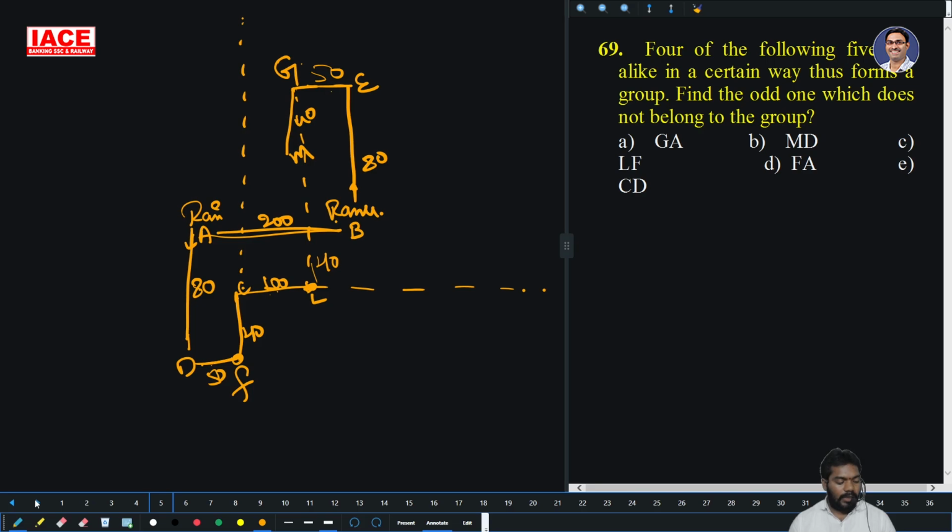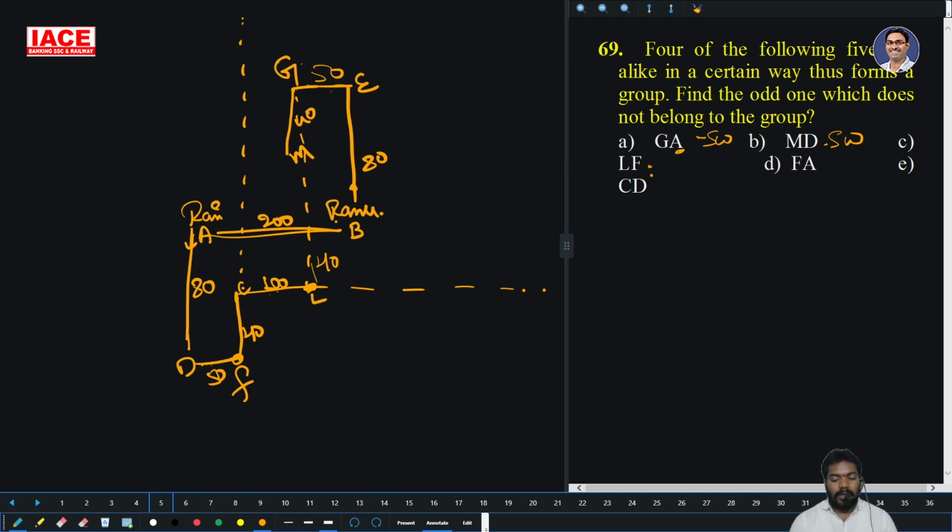Next, 69. Four of the following five are alike in a certain way, formed as a group. Find the odd one out. GA: A is southwest of G. DM: D is southwest of M. Again the second person is southwest of the first person.